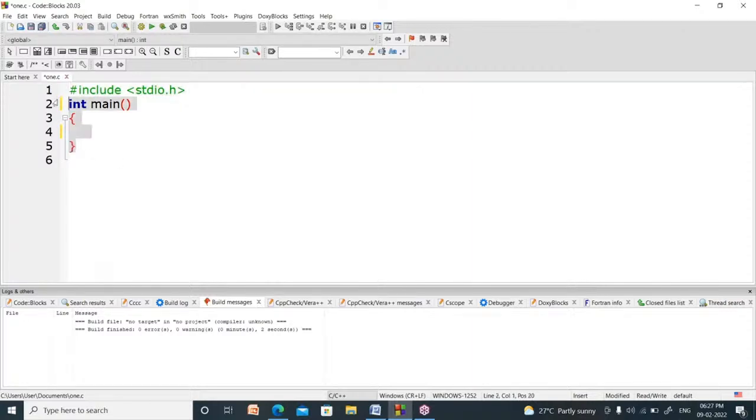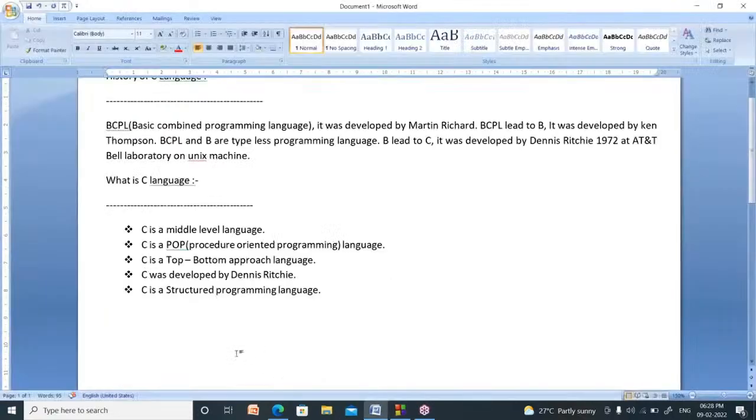After that, you have to write one main method. It can be written as int main or void main. There are so many ways. I will explain later. It has processing statements. This is the sample C program we can write.